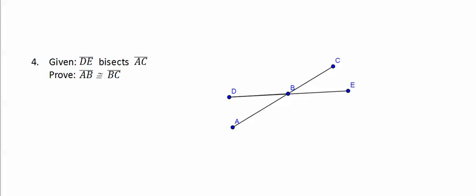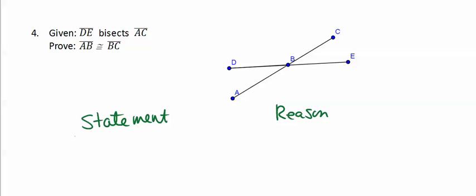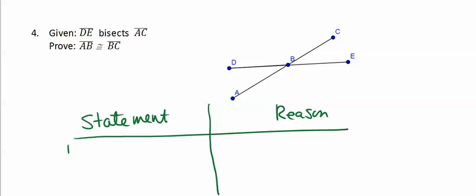Finally, let's end with a quick proof. We're going to do another two-column proof using our statement and reason approach. What's given to us is that line segment DE bisects line segment AC. And what we want to prove is that AB is congruent to BC. Again, what you'll find in these beginning sections is that the proofs are very quick and usually straightforward, letting you get the hang of the format and how to write a proof.